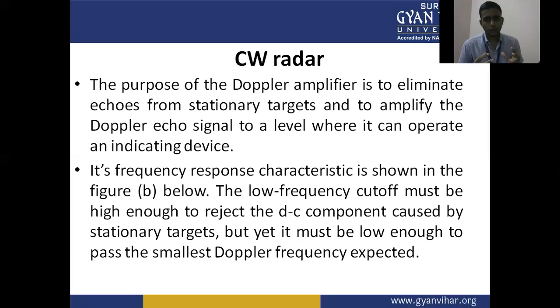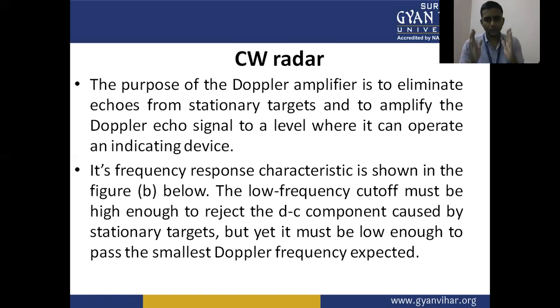It works to eliminate the echoes received from the stationary target, because in Doppler radar we are generally interested in the echo signal from the moving target only. Its frequency response characteristic is shown in the figure given below.